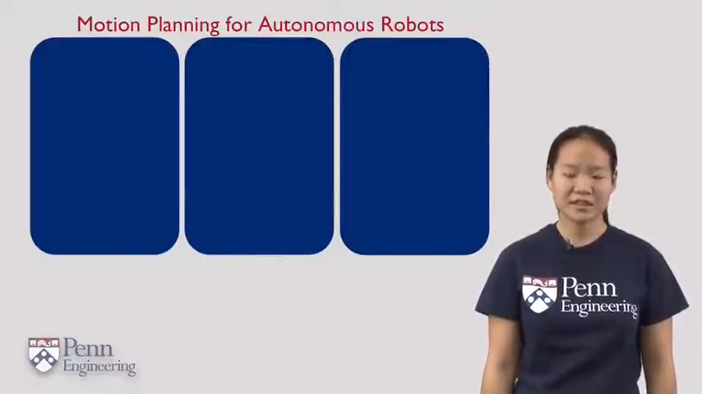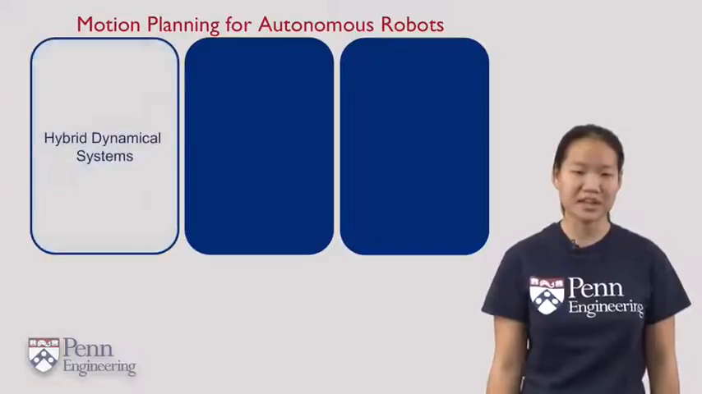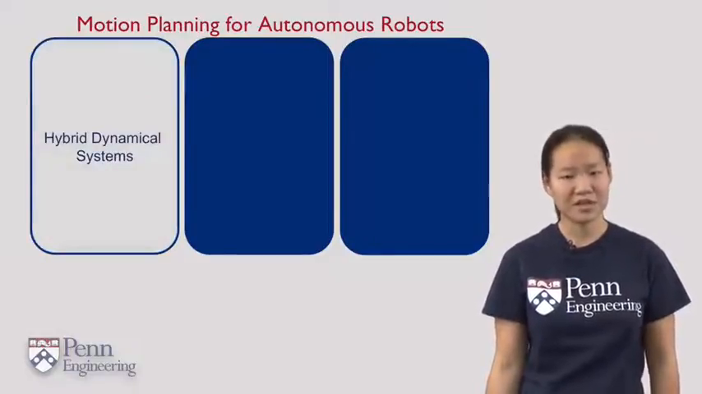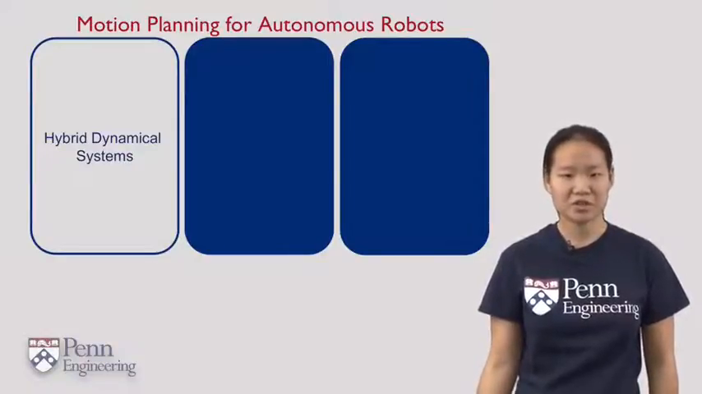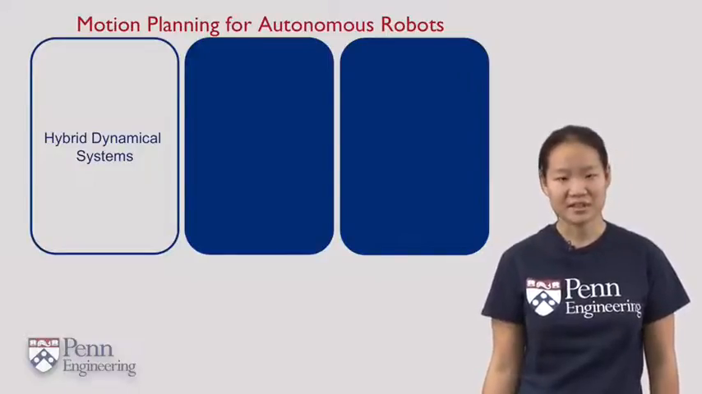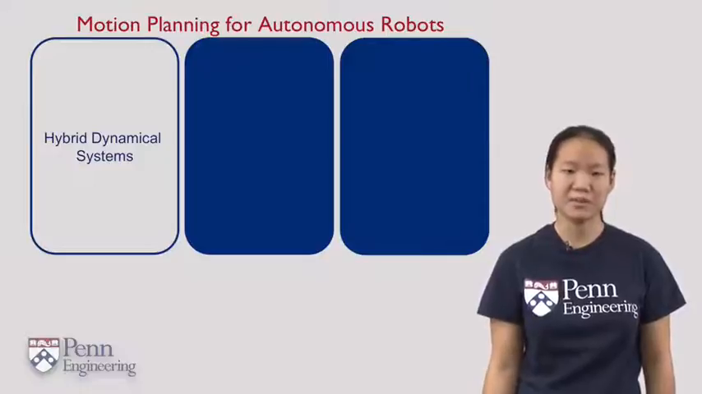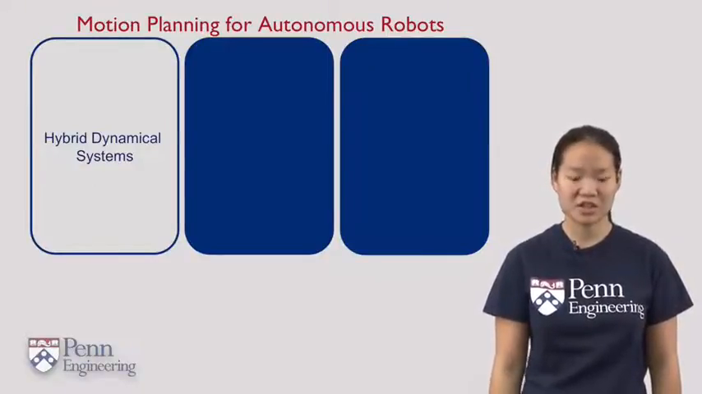First, I'm interested in developing algorithms for a specific class of systems called hybrid dynamical systems. These are systems that have multiple modes of operation, each with their own sets of dynamics, and discrete events trigger transitions between these different modes. The challenge in planning for these systems is in planning not only the behavior of a system within a specific mode, but also in planning when and how the system will transition.